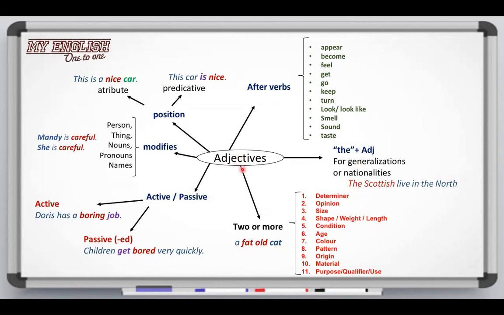Okay. Let's continue. You can use two or more adjectives, but if you use two or more adjectives, you have to respect this sequence. First, you mention the determiner. Second, the opinion. Third, the size. Fourth, the shape, weight, or length. Fifth, the condition. Sixth, the age. Seventh, the color. Eighth, the pattern. Ninth, the origin. Tenth, the material. And then in the 11th position, the purpose qualifier or use. Again, take the time to copy this chart and this brainstorm and study.